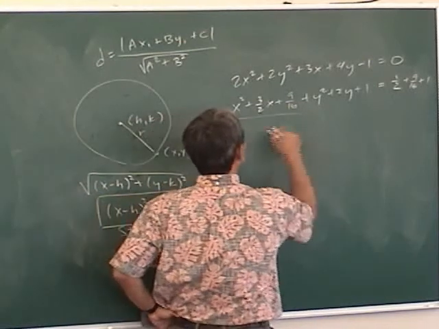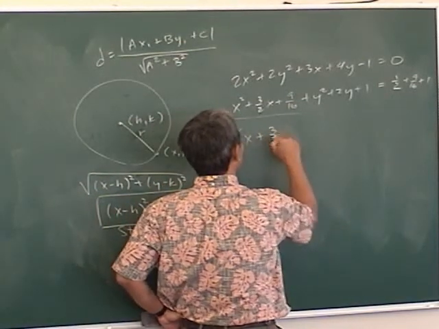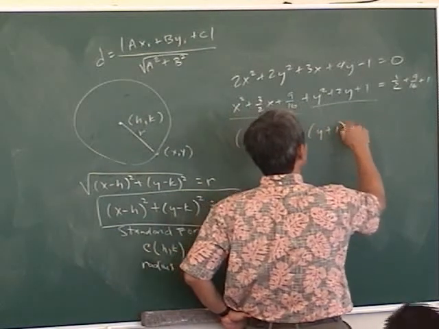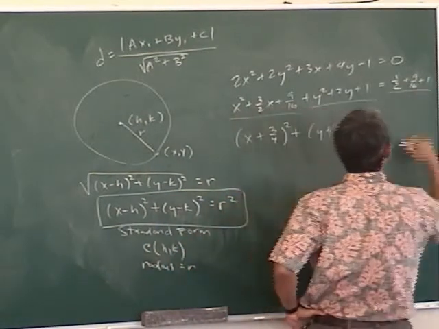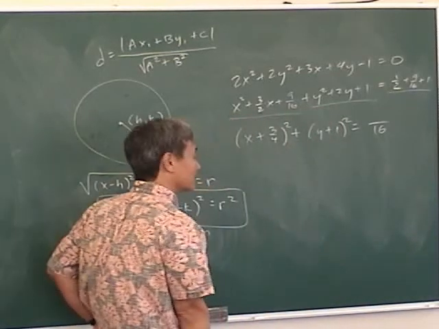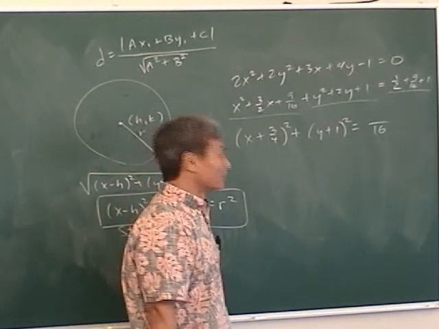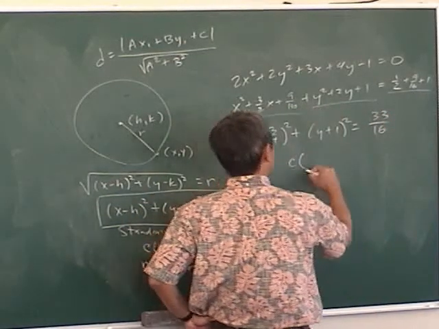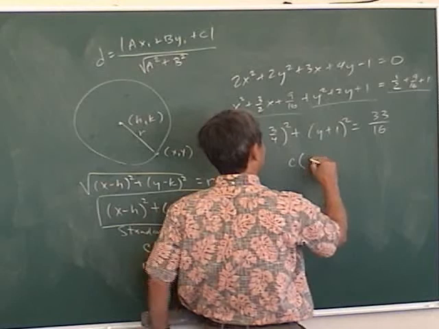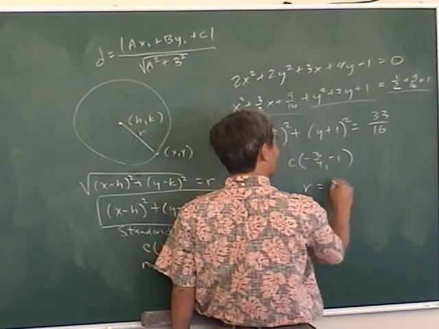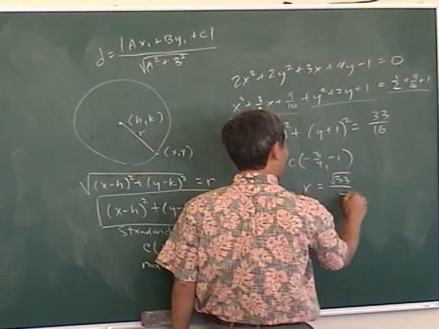Hey, this is a perfect square. (x plus 3/4) squared. Hey, that's a perfect square. (y plus 1) squared. Hey, that's a number. Make the least common denominator and you get 33 over 16. So therefore, the center of this circle is at the point (negative 3/4, negative 1), and the radius is root 33 over 4.